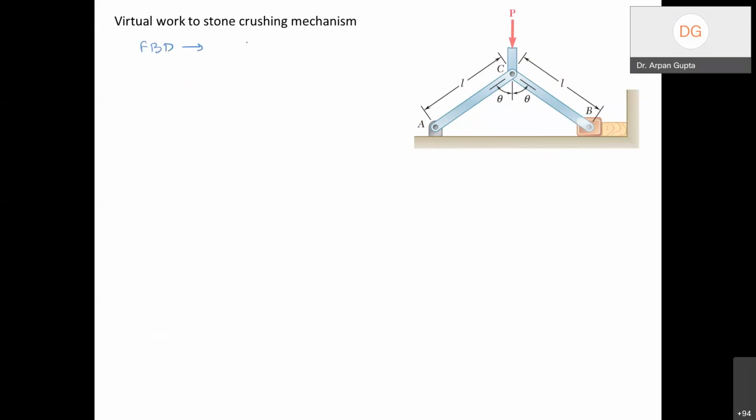In fact, the free body diagram is replaced by a concept called the active force diagram. Active forces are the forces which will do some work. For example, normal reaction is not going to do any work because it is always perpendicular to the displacement.